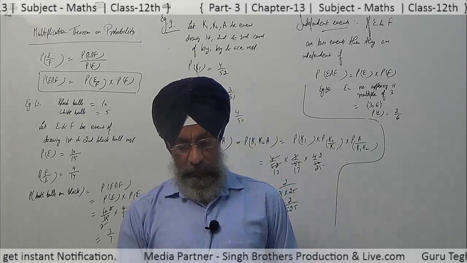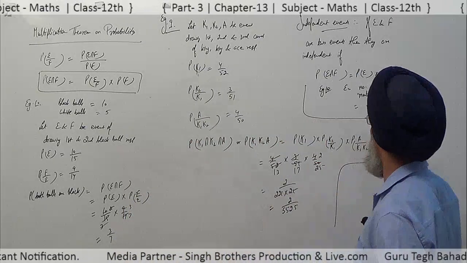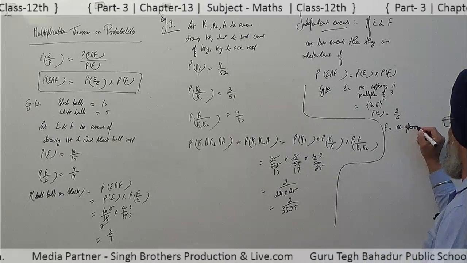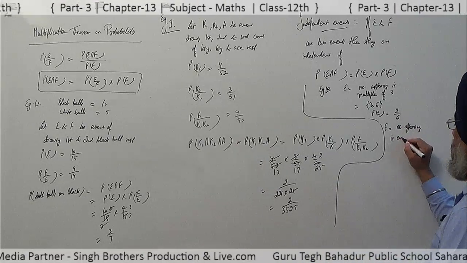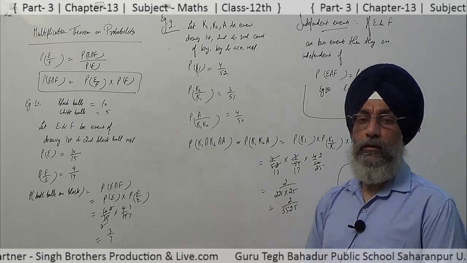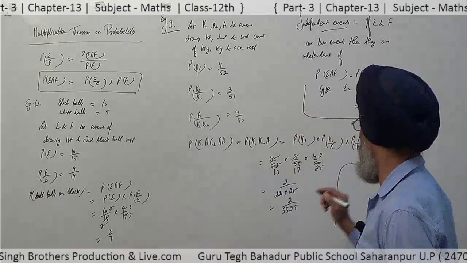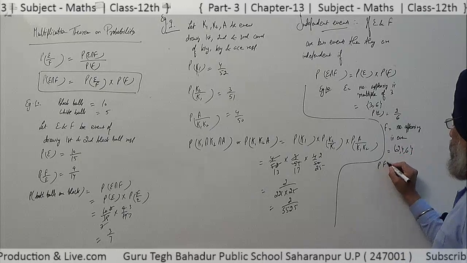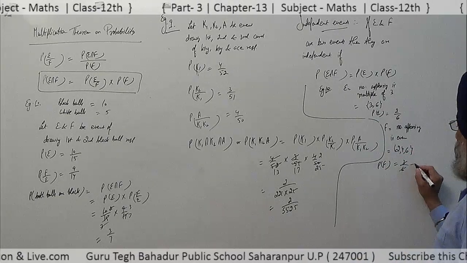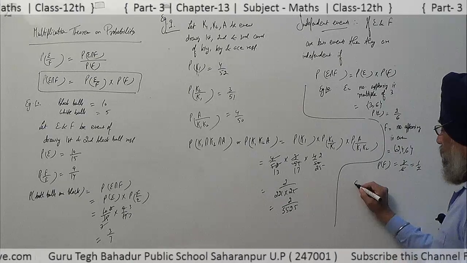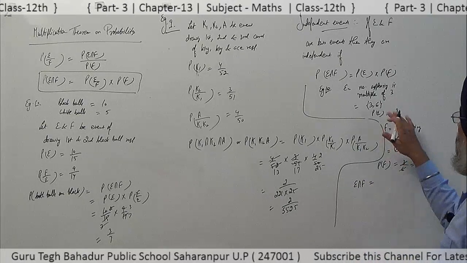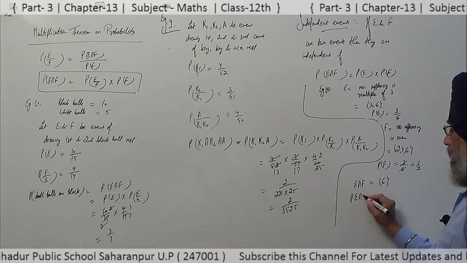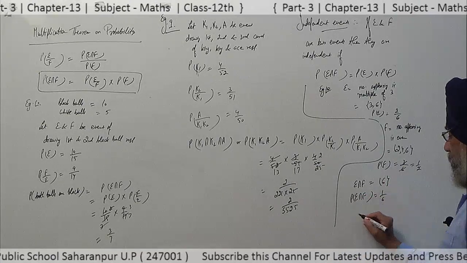F is the event that the number appearing is even, so they are 2, 4 and 6. So probability of F becomes 3 upon 6, that is 1 upon 2. Now the intersection of E and F, the common one, is 6 only. So probability of E intersection F is 1 upon 6.